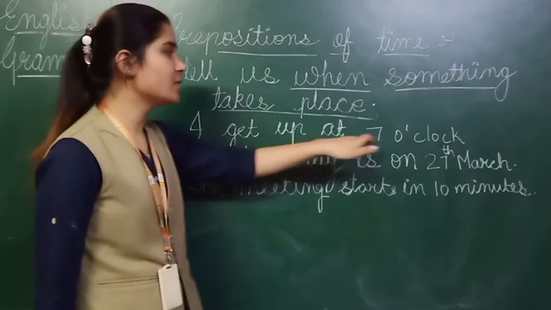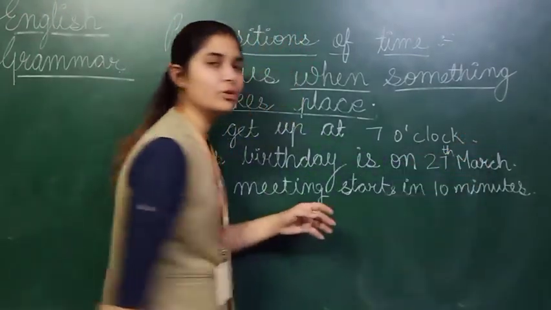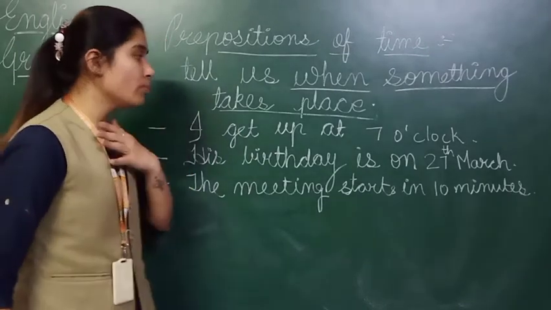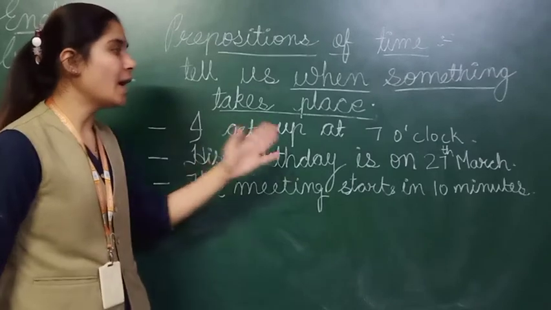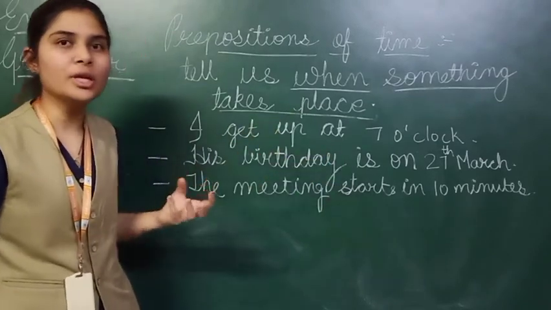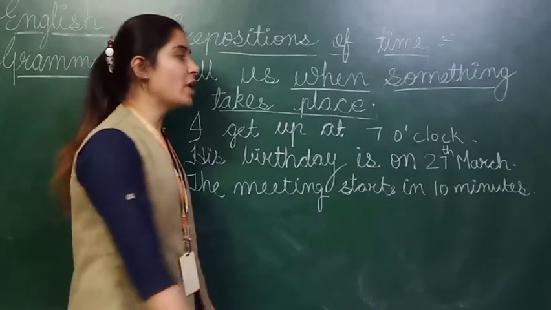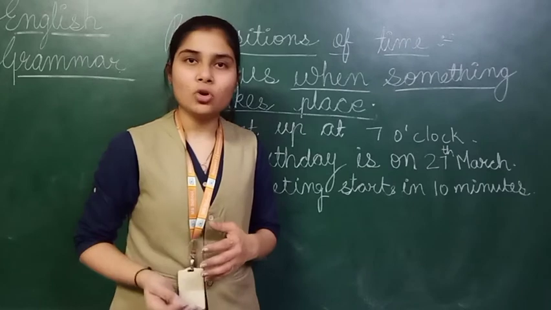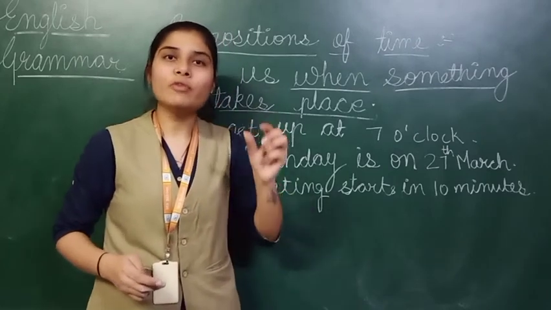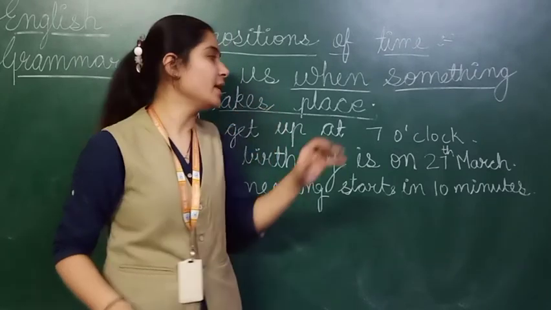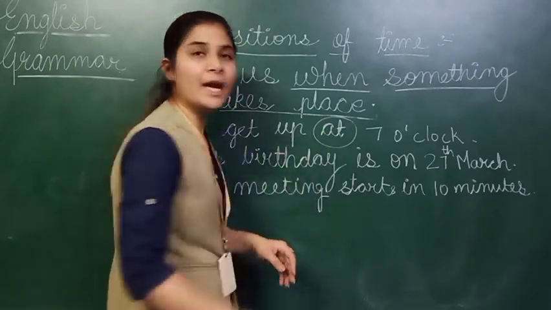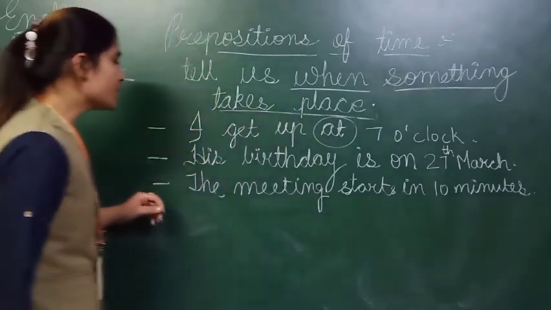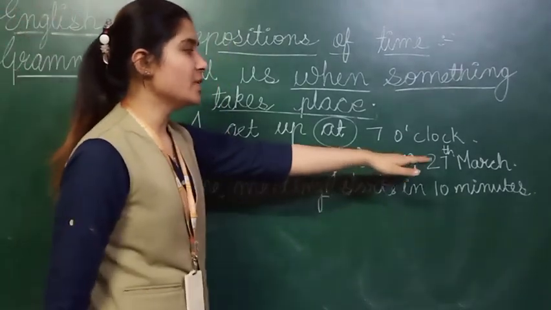I get up at 7 o'clock. So here I is a pronoun. It means I am talking about myself. So what I am mentioning, at 7 o'clock I get up, means मैं उठी. तो कब उठी? 7 o'clock. So when we are mentioning time, particularly exact time, at 7 o'clock, at 12 o'clock, whenever we are mentioning the perfect timings, we are using the word at as a preposition of time. Now the next, his birthday is on 27th March.